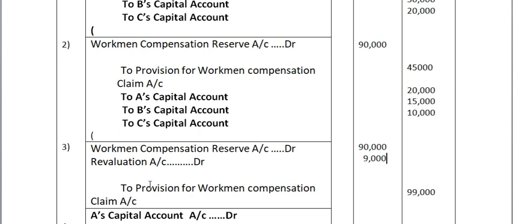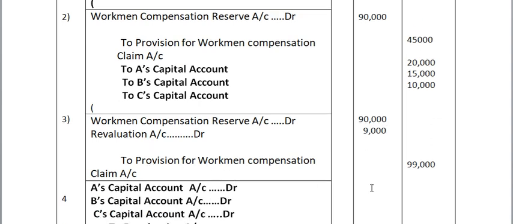Is it clear? Then what to do? This revaluation account is a nominal account, and we have to close it. How to close it? Transfer the loss to the partners' capital account.